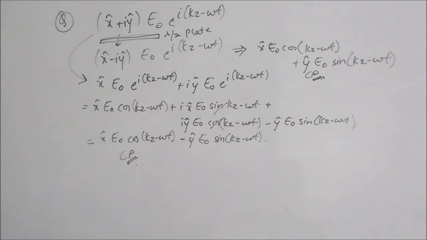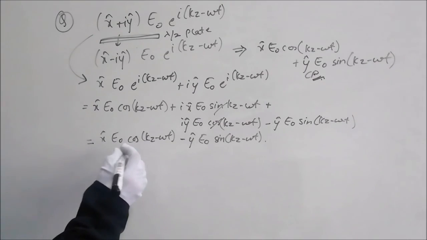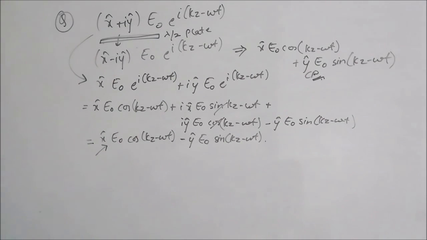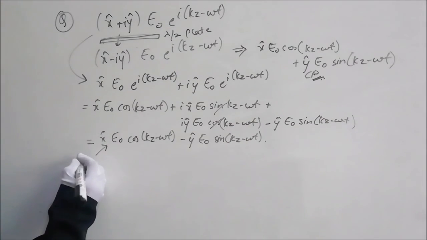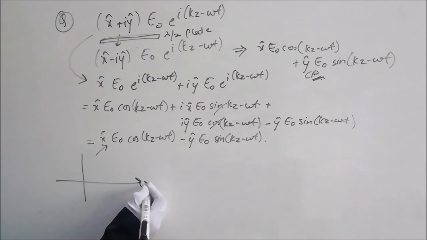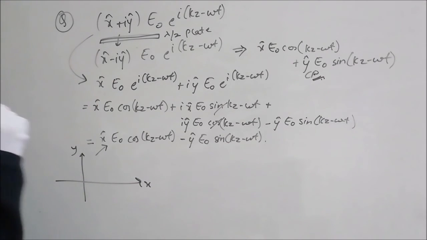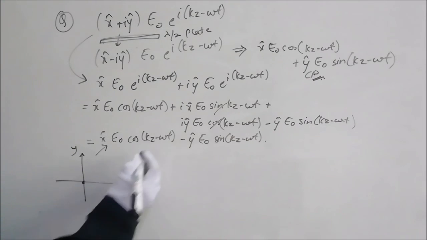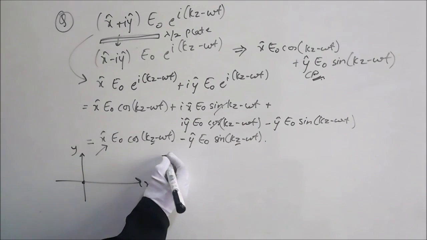So how do we check what type of handedness it is? For that, what I can do is just consider this. I'll explain this one only. Let's plot. Let's take this as the x-axis and this as the y-axis. Initially, I am taking z equals 0, so I'll take kz equals 0 in both the equations.